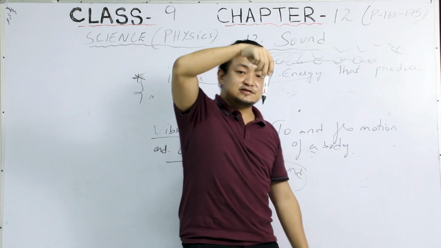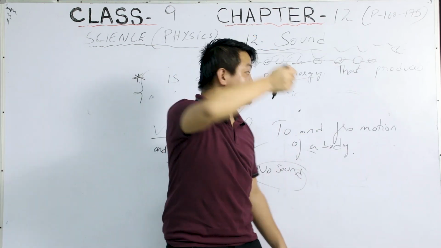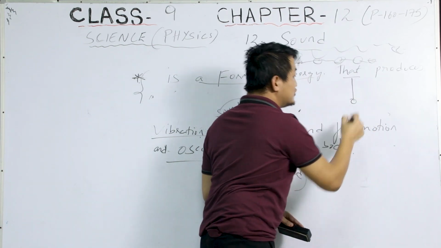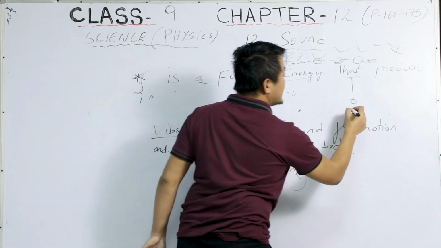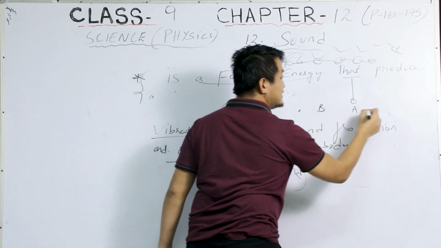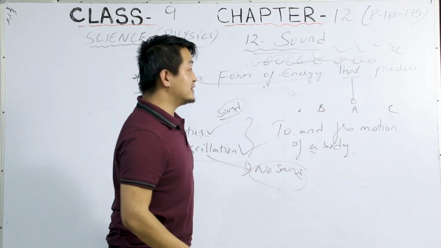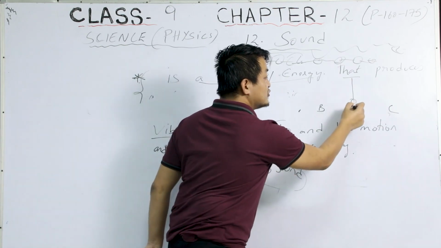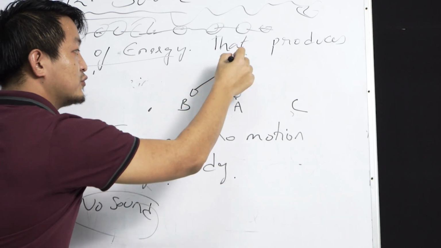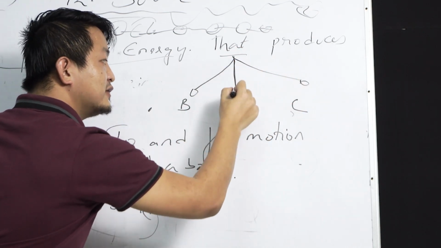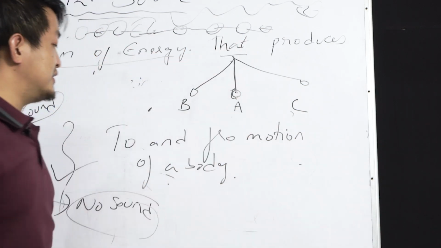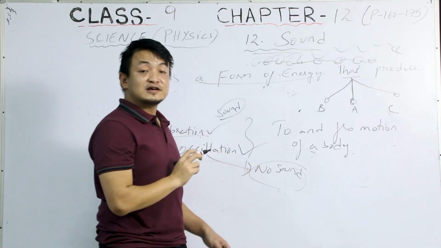Suppose this is a pendulum, and this is position A, this is position B and this is position C. To and fro motion means this pendulum will start its journey from A, go to B, then go to C and come back to A. That to and fro motion of a body is known as vibration or oscillation.